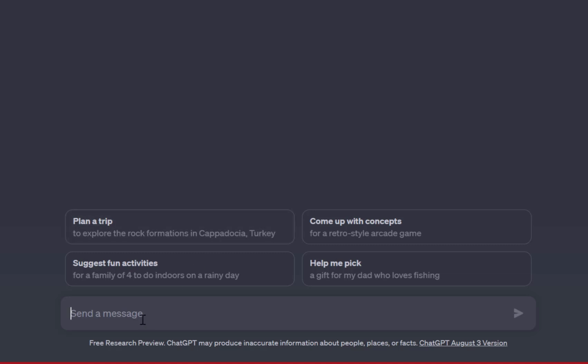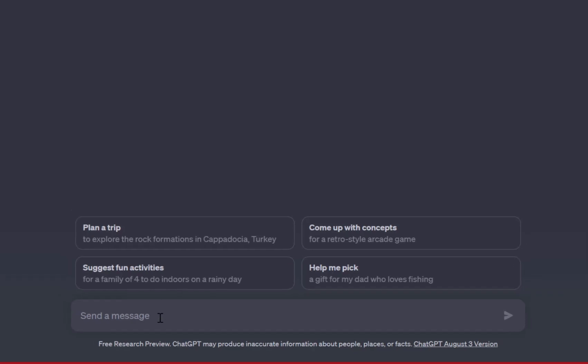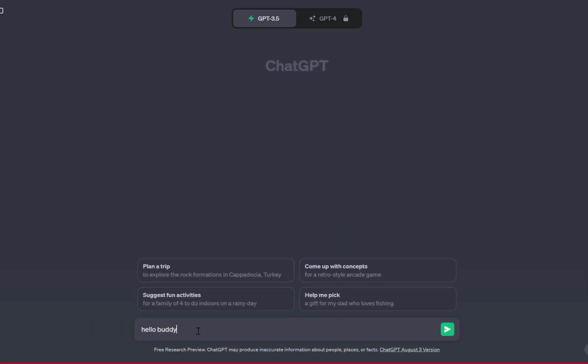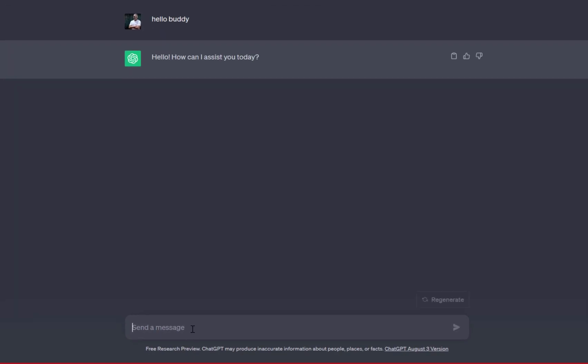So just a quick presentation of how it works. You see this input box here, where it says I should send a message. This is where you input your message, what you want the AI to do for you. In this case, I want to know how the AI is faring, so I'll just say, hello, buddy. It takes the hello, buddy I sent, processes it, and gives me a response. What it's saying is, hello, how can I assist you today?